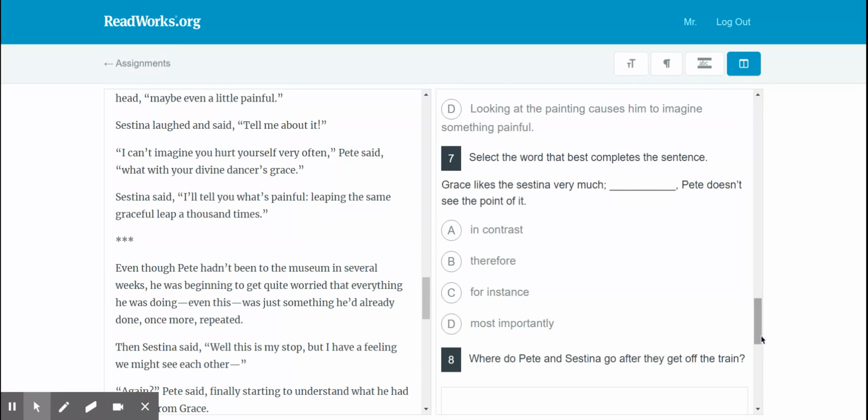The last part is we're selecting the word that would best complete the sentence. So: Grace likes the Sessantina very much. Blank, Pete doesn't see the point of it. In these examples, if you ever see these again, just go through your options and see which one would make more sense. She likes it very much. In contrast, Pete doesn't see the point of it, or therefore, for instance, or most importantly. But you have to think, what's it saying here? She likes it, but Pete doesn't. So we have to think more of in contrast. She likes it, but he doesn't, and that's contrasting each other.